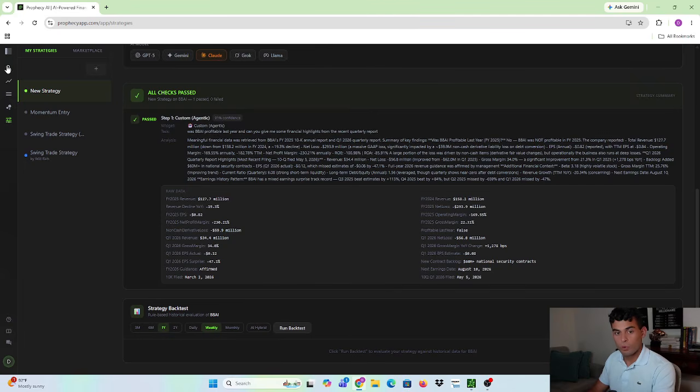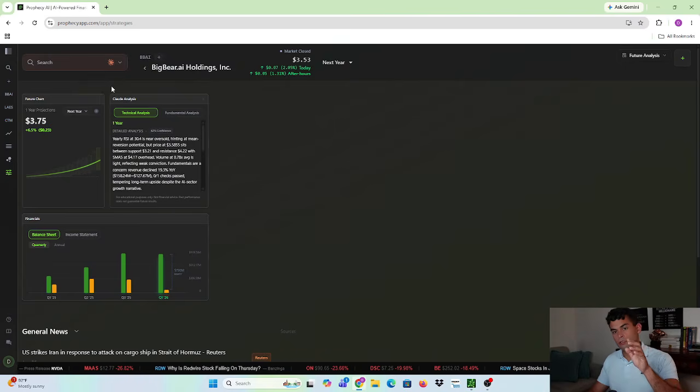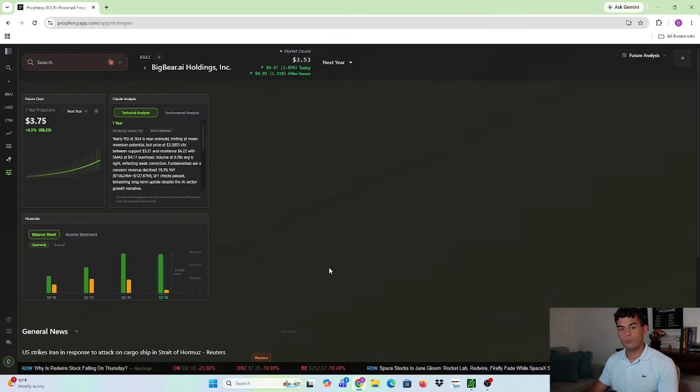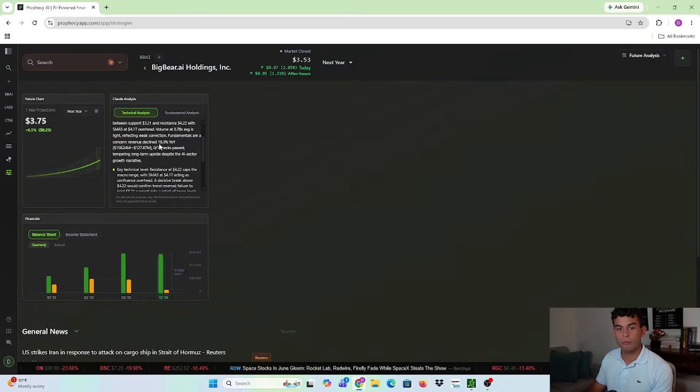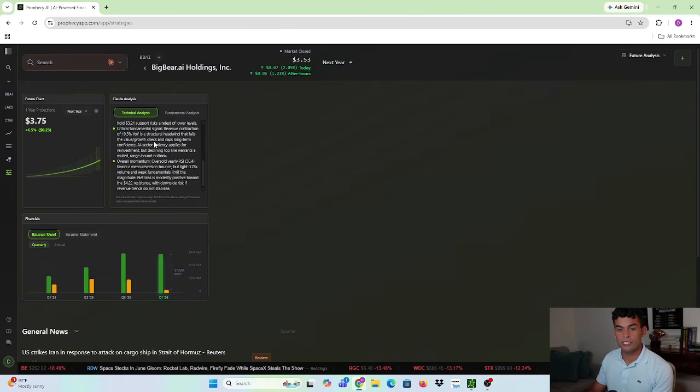And when we go back specifically to the main page on Prophecy, where you type in the ticker symbol that you want to be looking up, it gives you this screen right here. It gives you the technical analysis talking about the yearly RSI, and it gives you a bunch of valuable information over the stock that, again, slow down and pause if there's anything here that you want to research, just to see how valid the AI is.